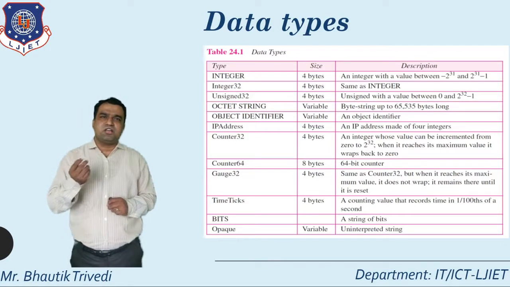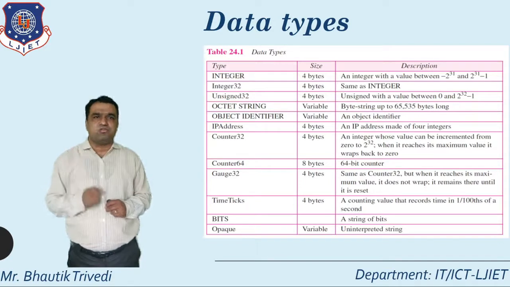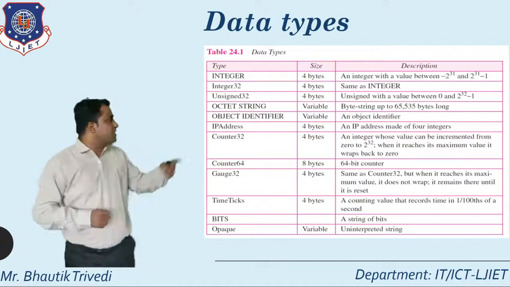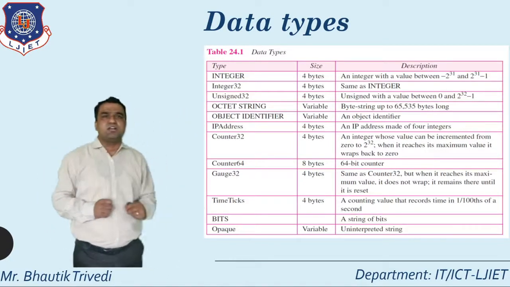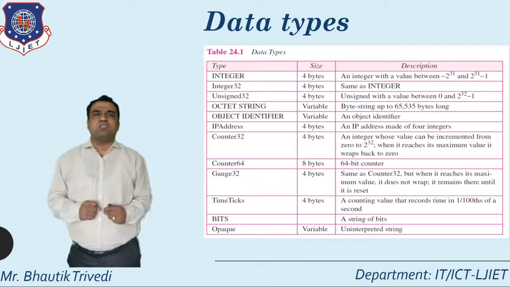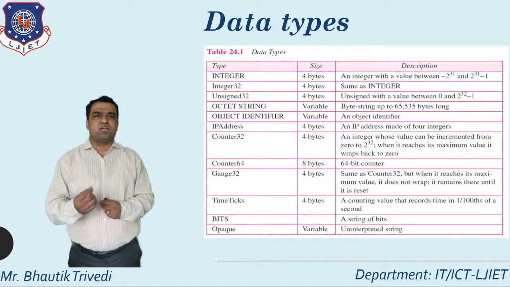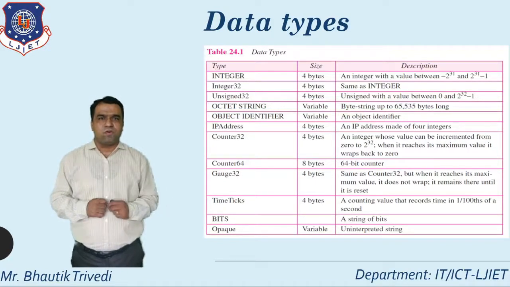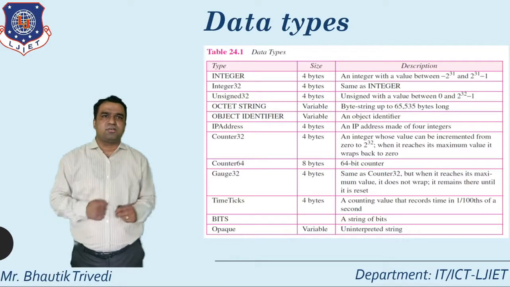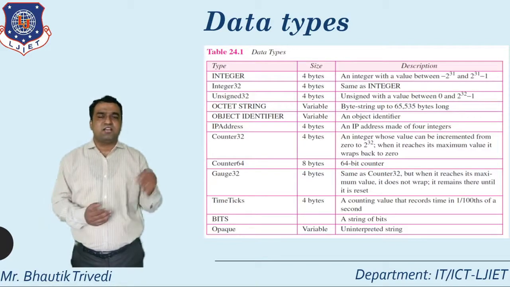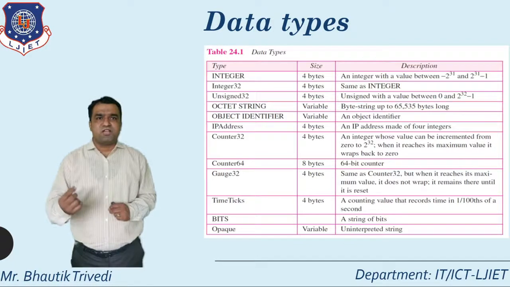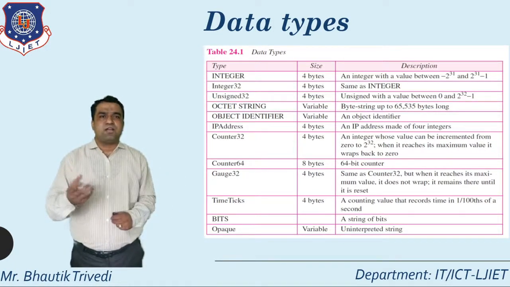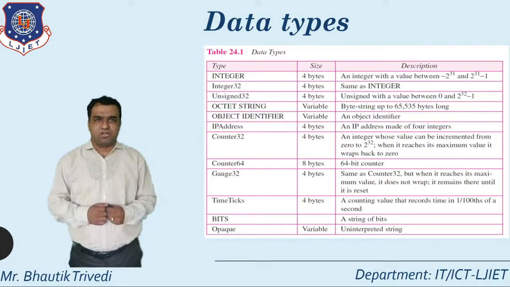Integer, unsigned integer, string, you already know. And how many bytes are allocated to each is the concept of size in this diagram. Integer is allocated only 4 bytes. Integer 32 is allocated 4 bytes. Unsigned 32 is allocated 4 bytes. Octet string is a kind of variable. Object identifier is a kind of variable. Then IP address, which as you already know supports 32 bits.